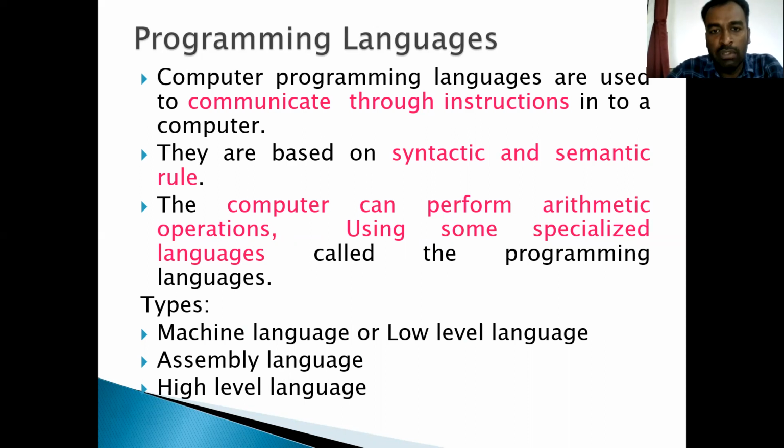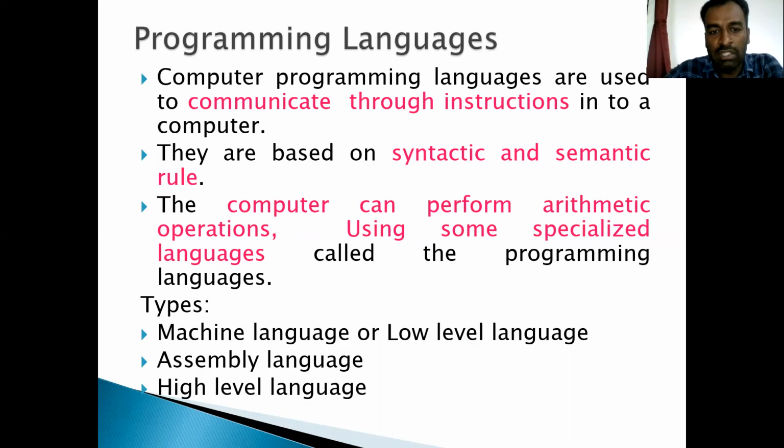We give the input and it is converted to machine language with the help of an assembler or interpreter. Programming languages are based on syntactic and semantic rules. So we have some rules to give the instructions, and based on these instructions, the programming language will perform.